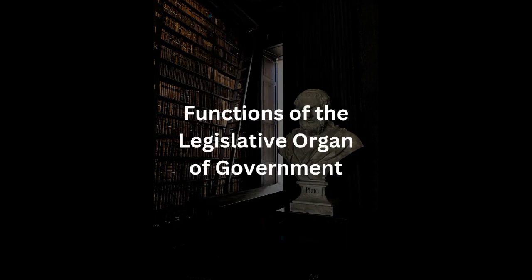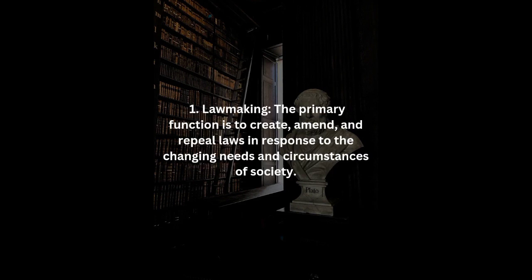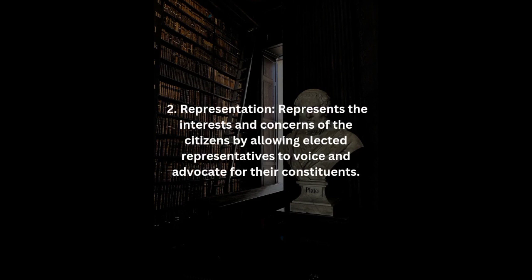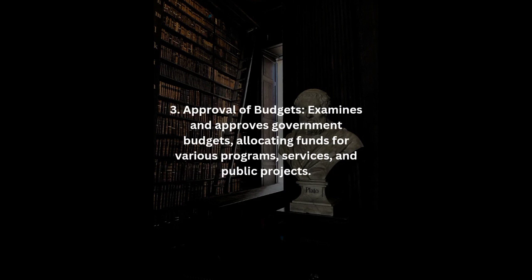Functions of the legislative organ of government. Number 1. Lawmaking. The primary function is to create, amend, and repeal laws in response to the changing needs and circumstances of society. Number 2. Representation. Represents the interests and concerns of the citizens by allowing elected representatives to voice and advocate for their constituents. Number 3. Approval of budgets. Examines and approves government budgets, allocating funds for various programs, services, and public projects.